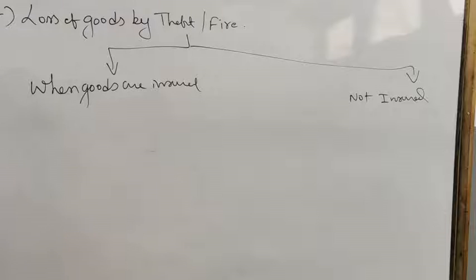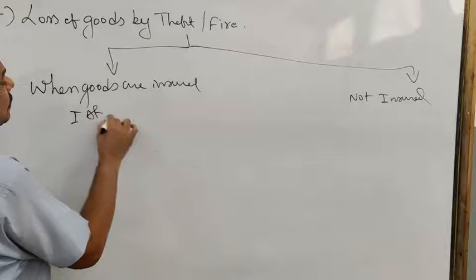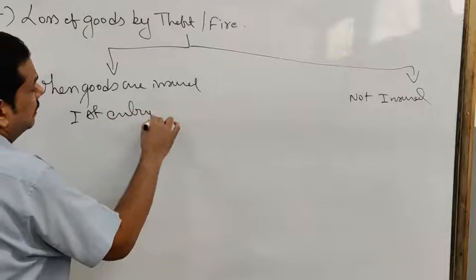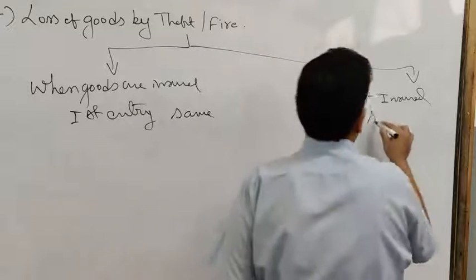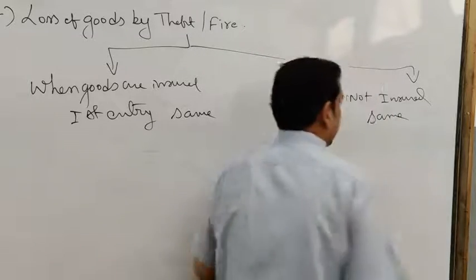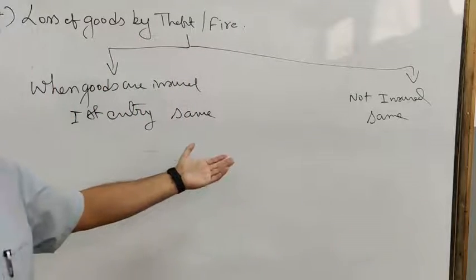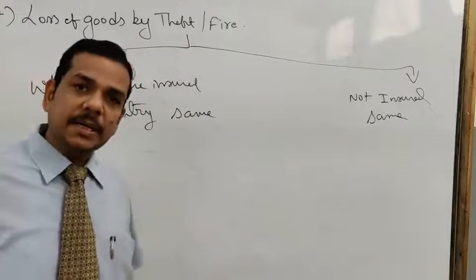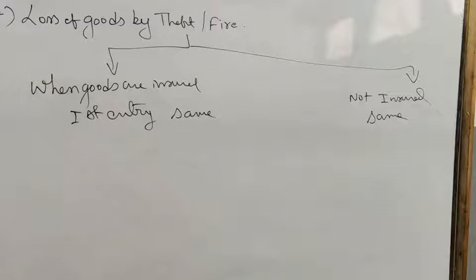In the not insured case, one more entry will be passed at the year end. Whatever loss has occurred will be transferred to the debit side of the profit and loss account: profit and loss account debit to loss by theft or fire account.